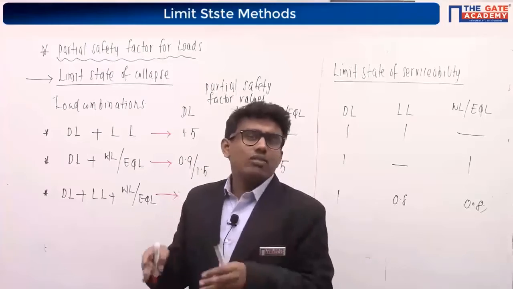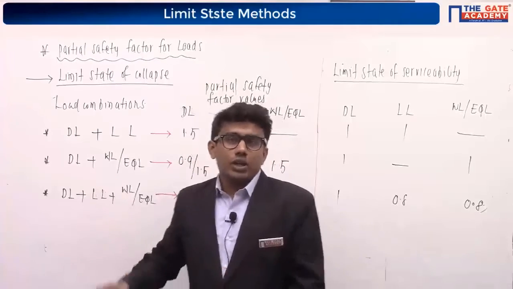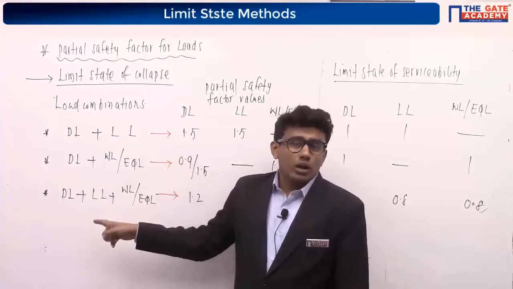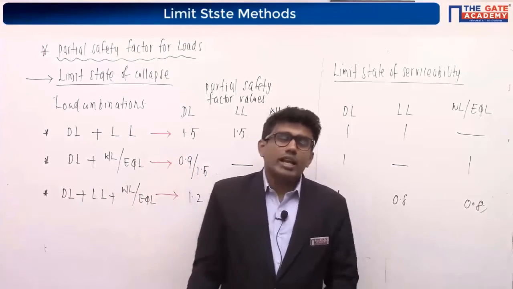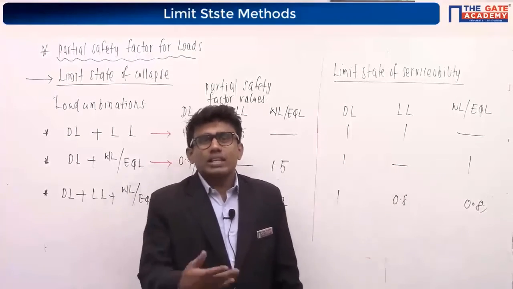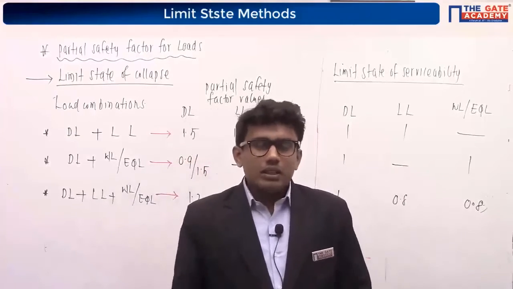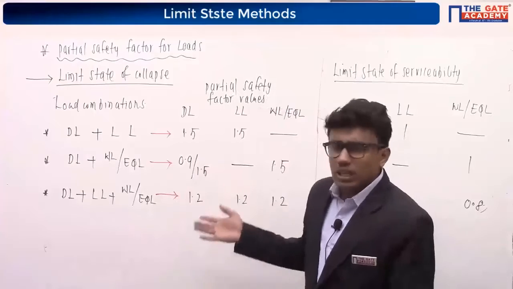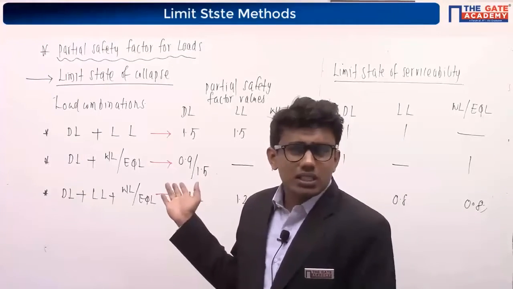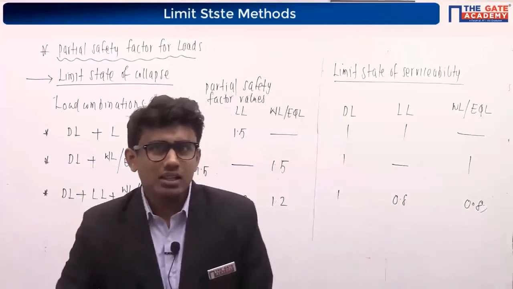Dead load, live load, wind load or earthquake load combination. 1.5, 1.5, 0.9 or 1.5, 1.5, 1.2, 1.2, 1.2. Here it is 1, 1, 1, 1, 1, 0.8, 0.8. So remember it like this. Okay, you have to remember this. You can expect many questions, because if you see the previous year question papers, you can see many questions from this single table. Right now, just note it down.